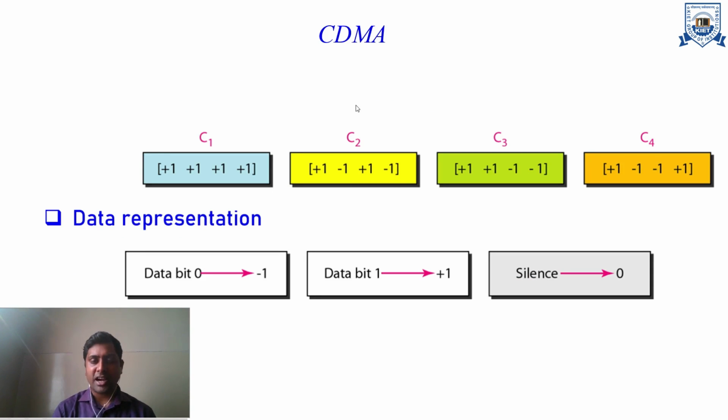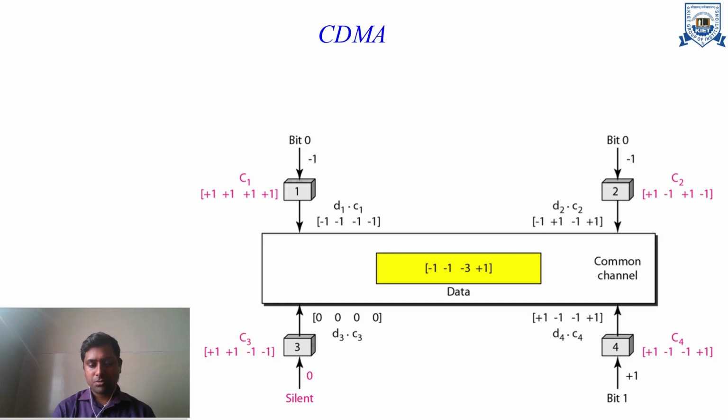For understanding this example, let's consider the C1, C2, C3 values as plus 1, plus 1, plus 1, plus 1, minus 1, plus 1 and minus 1, and these values are taken with the help of the Walsh table, which will be discussed in the next few slides. Data representation: if any station wants to send the 1 bit, that will be considered as plus 1. If it wants to send 0 bit, that will be considered minus 1. If it does not want to send anything, that will be considered as 0.